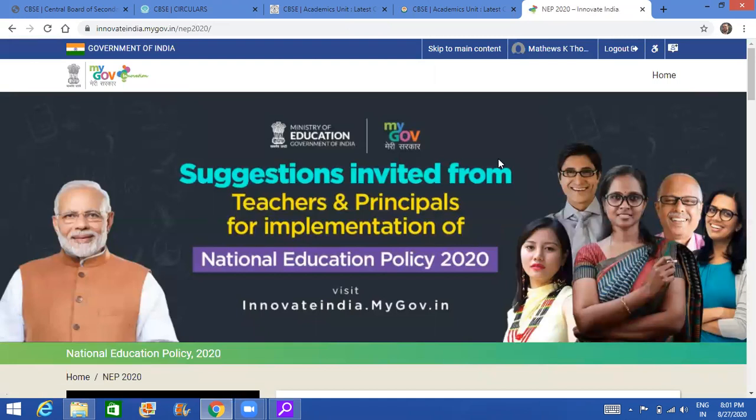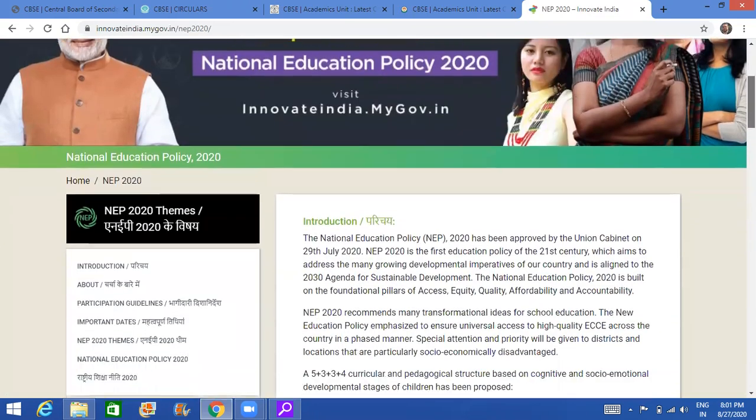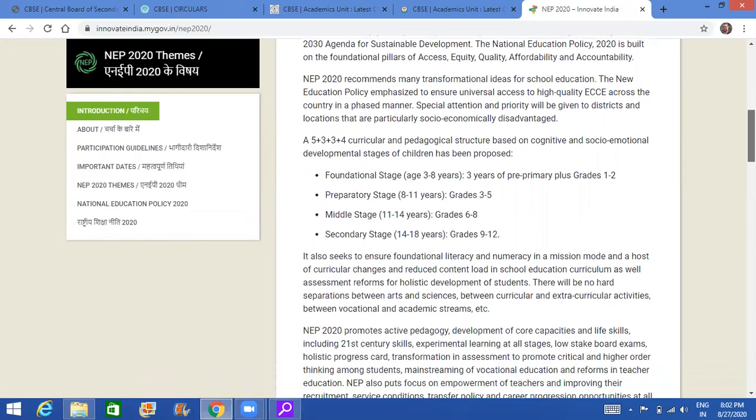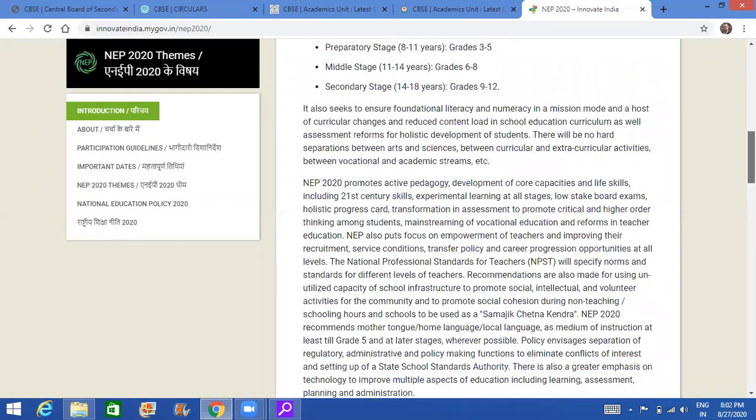When I click on that, it says suggestions are invited from teachers and principals for implementation of the National Education Policy. This is the introduction about the NEP. If you have not gone through that 60-page document, you can briefly go through this, but I will advise you to go through the full document so that you can participate in this process fairly, understand the plan, and then accordingly give your suggestions. But this is the brief report that they have given.